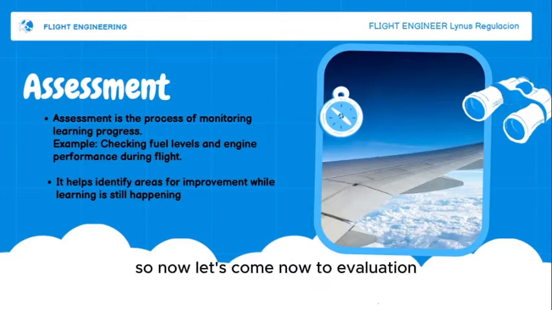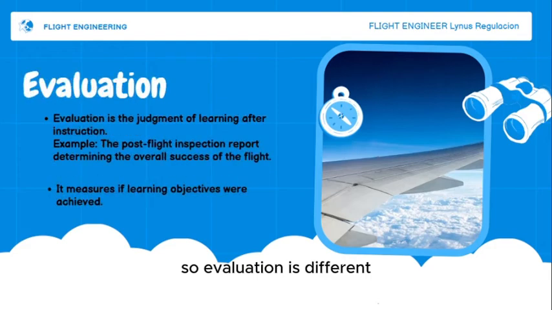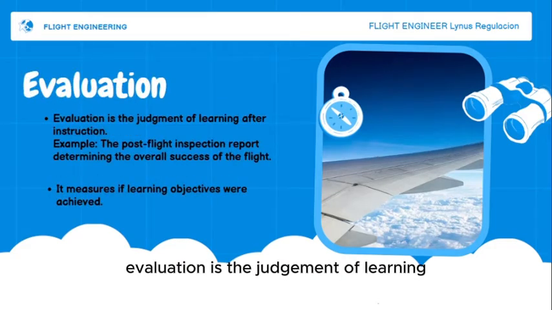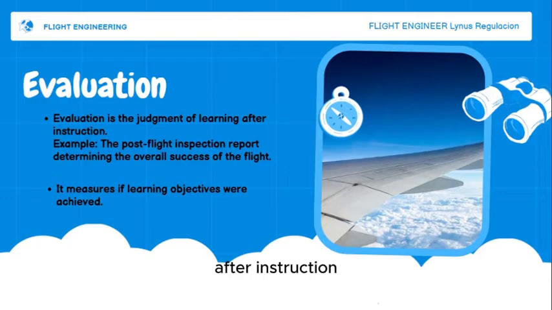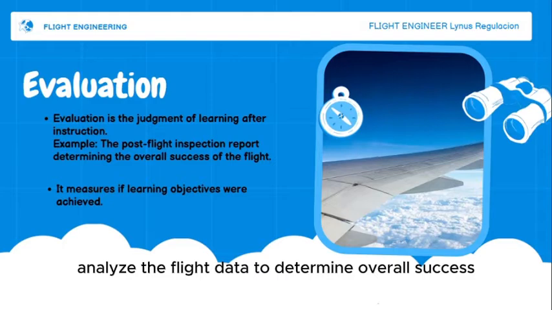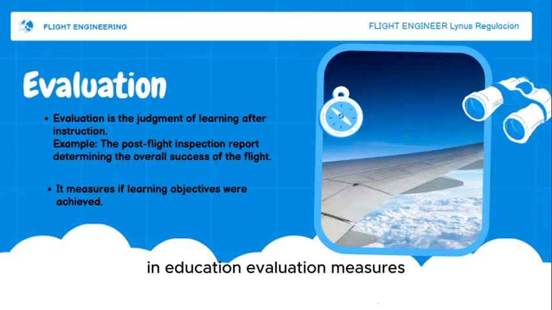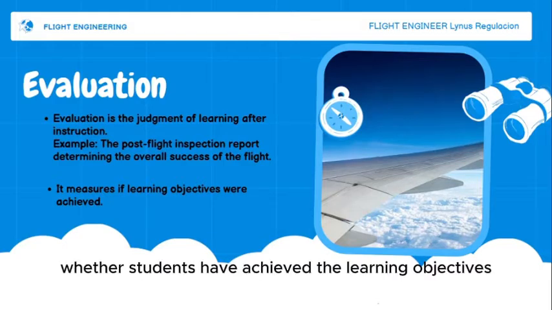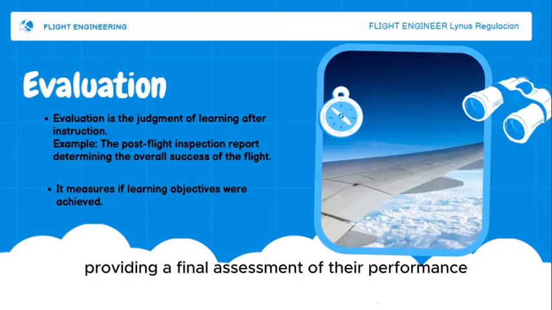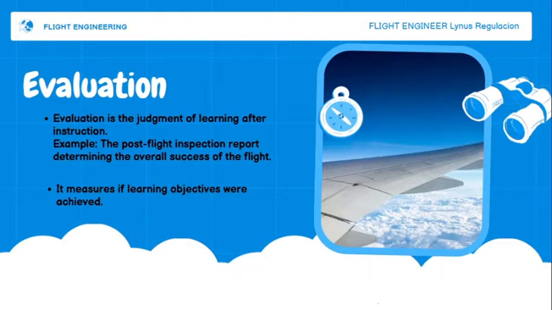So now, let's come to evaluation. Evaluation is different. Evaluation is the judgment of learning after instruction. It's like a post-flight inspection report. After landing, engineers analyze the flight data to determine overall success. In education, evaluation measures whether students have achieved the learning objectives, providing a final assessment of their performance.